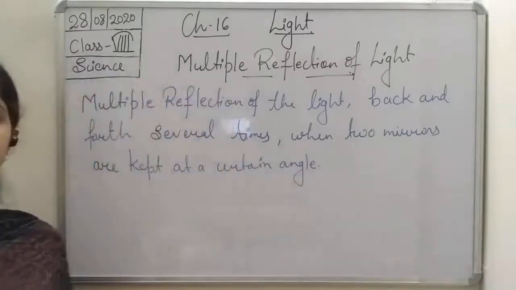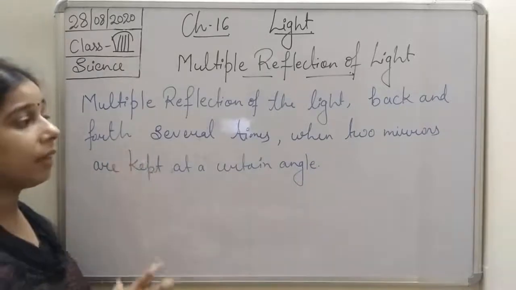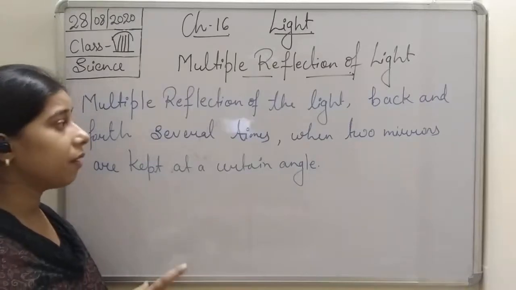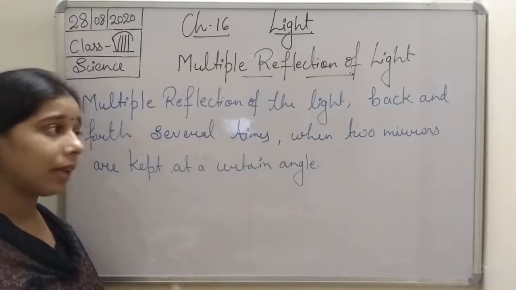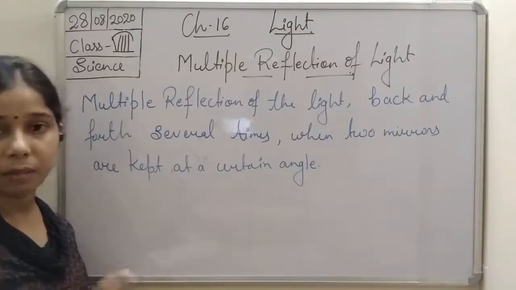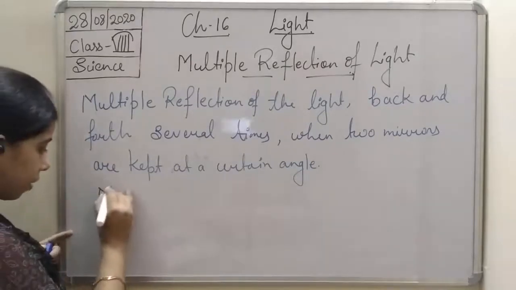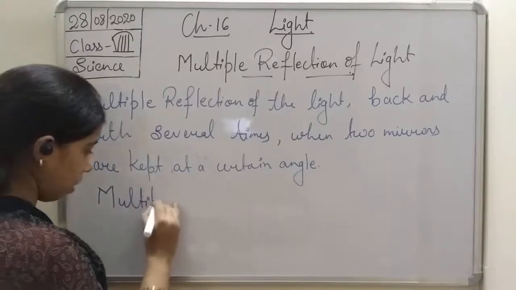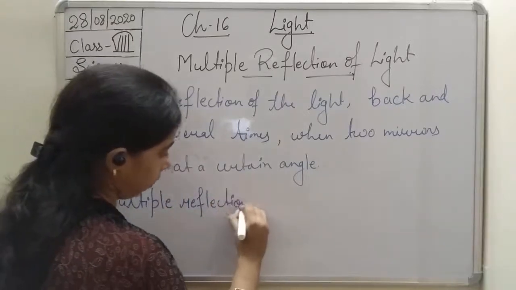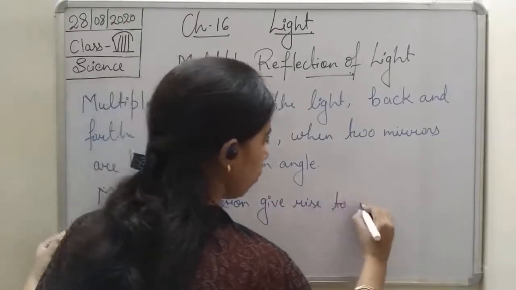So if two mirrors are kept at a certain angle, students, then you will find that there will be a multiple reflection of the light, and that reflection can be back and forth, and it occurs several times, and due to which there is a formation of many images. So we can write it that multiple reflection gives rise to many images.